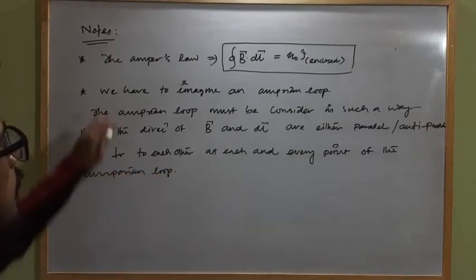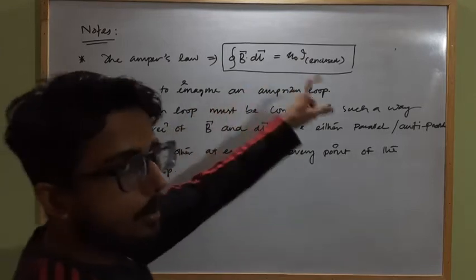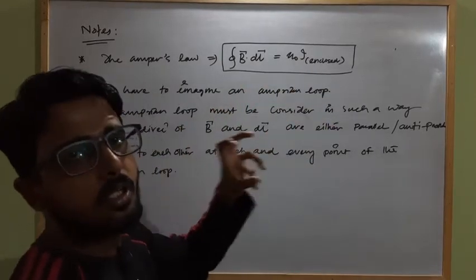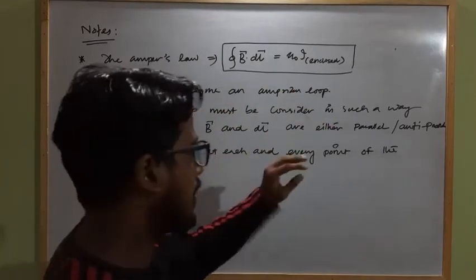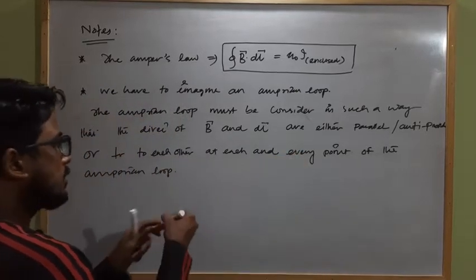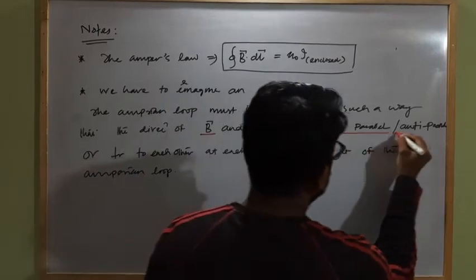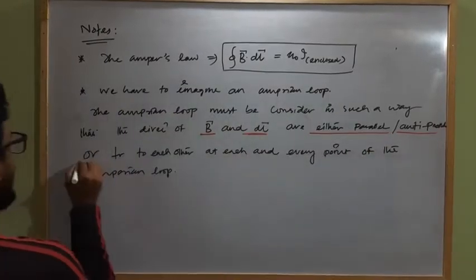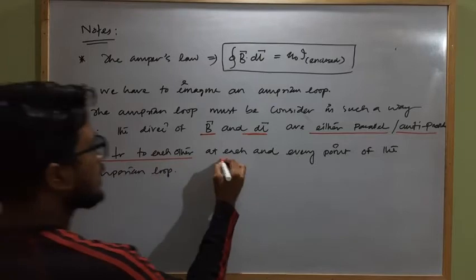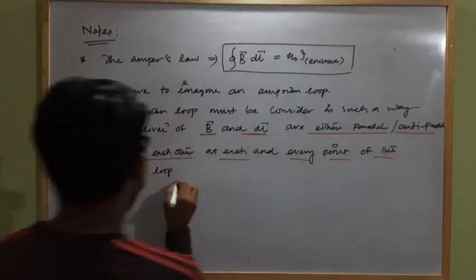Okay, during the imagination or consideration of the Amperian loop, we have to consider the Amperian loop in such a way that the direction of B vector and dl vector are either parallel or anti-parallel or perpendicular to each other at each and every point of the Amperian loop.